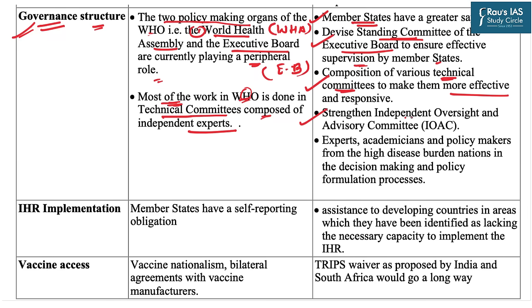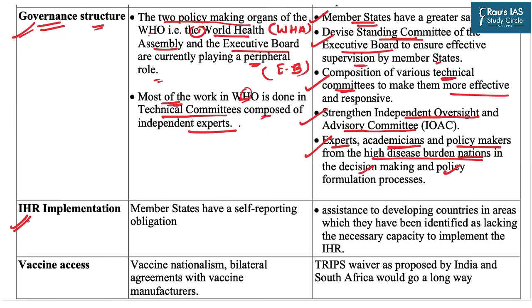Fourth, the independent oversight and advisory committee must be strengthened. And last, experts, academicians, and policymakers, especially from the high disease burden nations, must be integrated in the governance structure in order to make decisions and policies in a better manner.